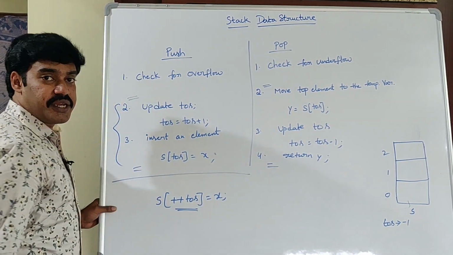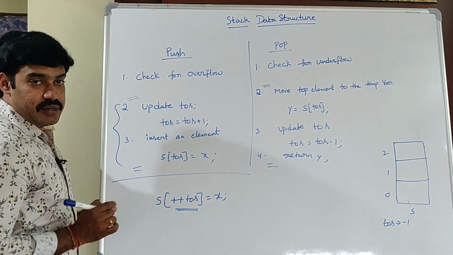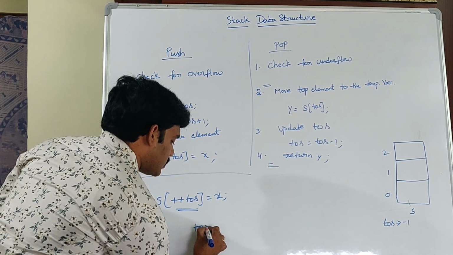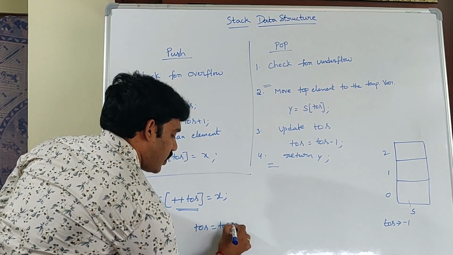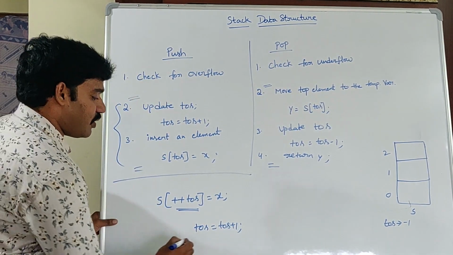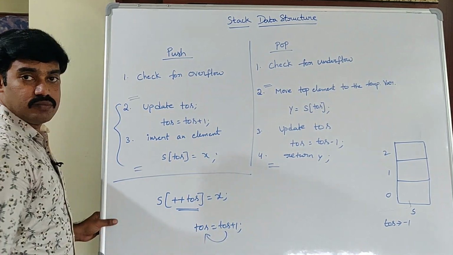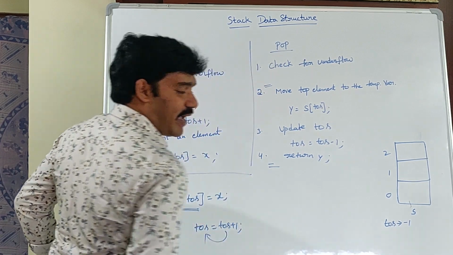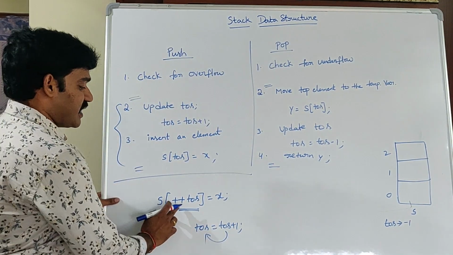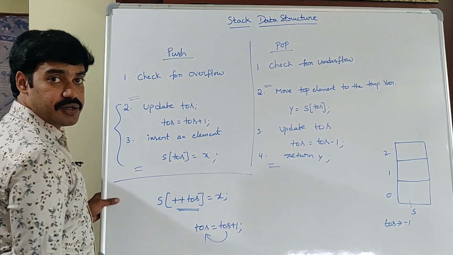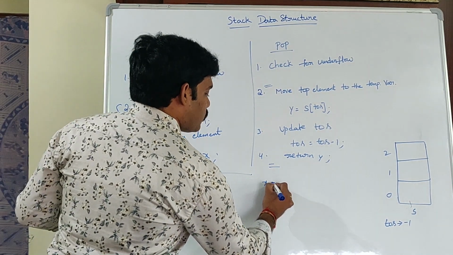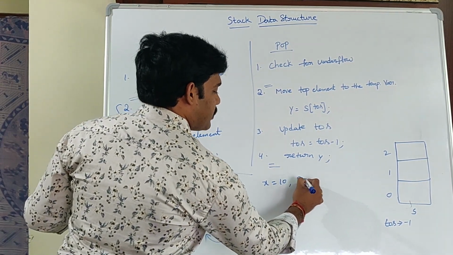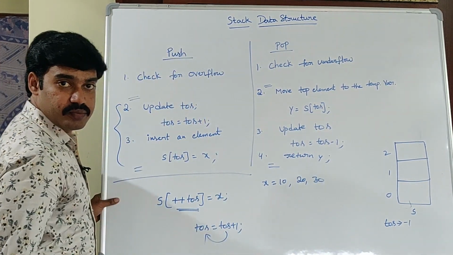What kind of increment it is? Pre-increment. Pre-increment means TOS is equal to TOS plus 1. First it increments the value and then use the value. Okay. So initially assume that TOS is -1. s of ++tos is equal to x. Assume that x value is first 10 followed by 20 followed by 30.